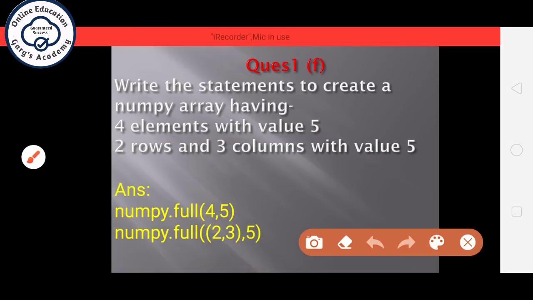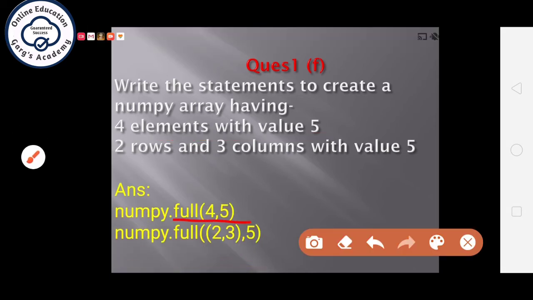Here there are 2 arguments in this function. First argument is the number of elements, and second argument is the value inside the array elements. For the second thing, 2 rows and 3 columns is given as the size. So this is a 2D array, and for it you have to give the size in a tuple form as.